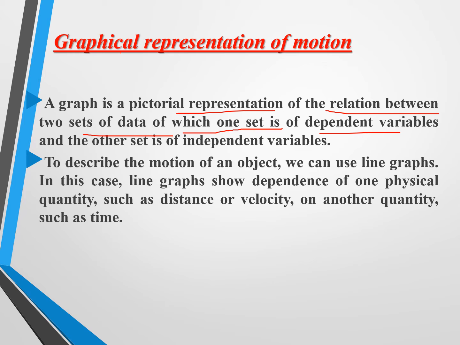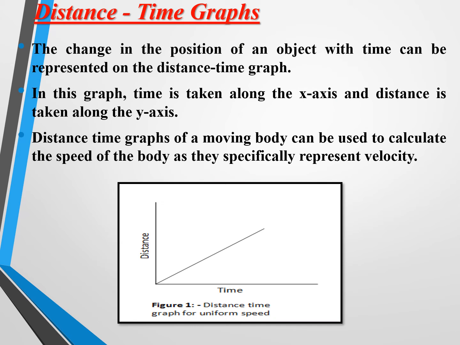Okay, got it. So in this case, to describe the motion of an object, we can use line graphs. Line graphs show the dependence of one physical quantity, such as distance or velocity, on another quantity such as time. Time is the independent variable. Got it? Let us see the distance time graph.